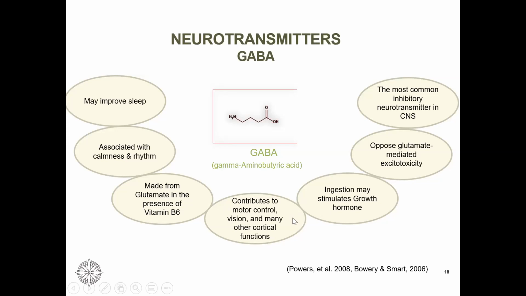Then GABA contributes to vision, motor control. It is also stimulating growth hormone, and it has to be there. Body has to have some GABA so that it can counteract that glutamate mediated excitotoxicity. And from your multiple choice question perspective, please remember that the most common inhibitory neurotransmitter in the central nervous system is GABA.